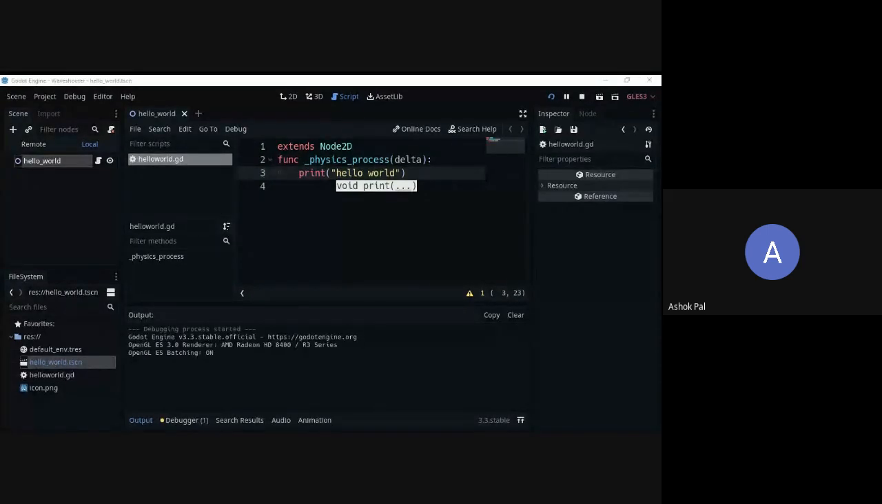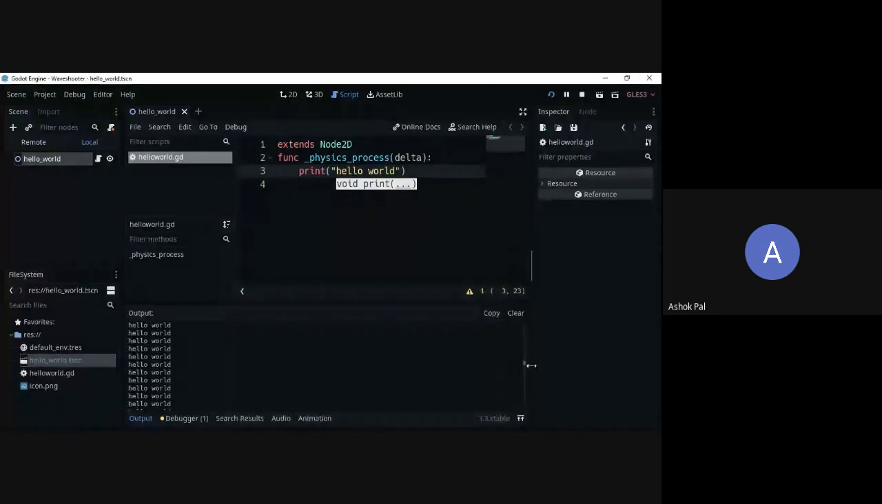The project will start running now. Nothing will be on the screen, but look over here. Hello world is continuously printing. For every physics frame, it is printing. It will continue to print until you stop the code. See, the file, it is continuously printing.